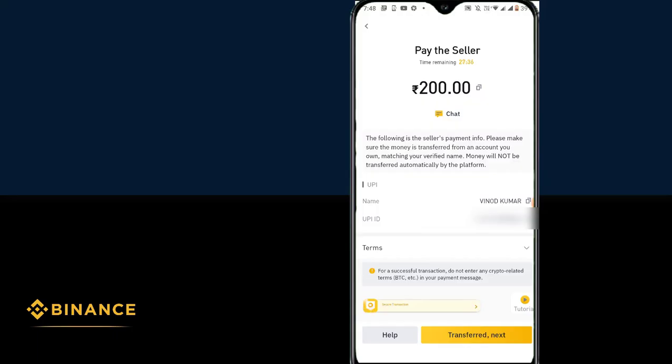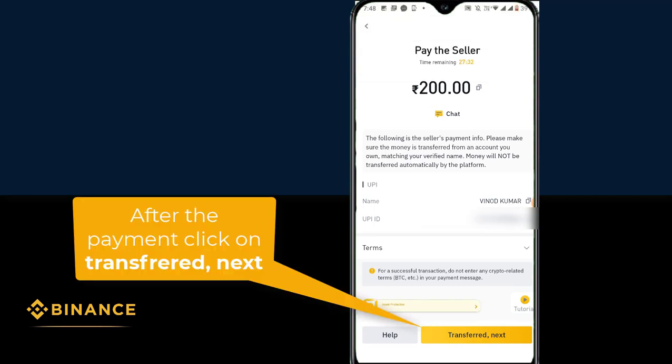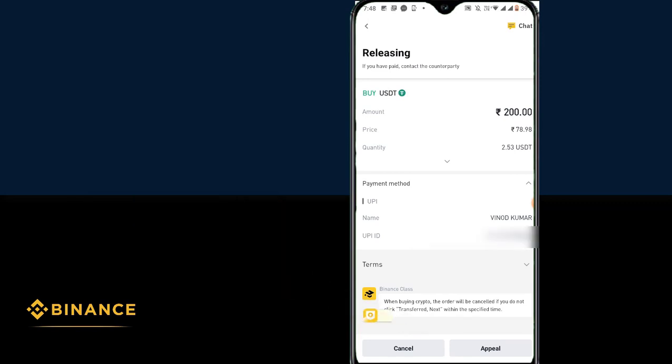I just made the payment. Now I'm going to click on Transfer Next. Once we click on Transfer Next, he can send the crypto. He also requested a screenshot, but I'm not going to send it because it's only 200 rupees. Let's hope that he will release the payment quickly. Normally people will release it within seconds, and now I've just sent him the money. I'm going to wait and see how long he takes.